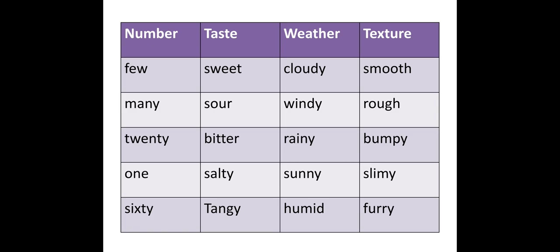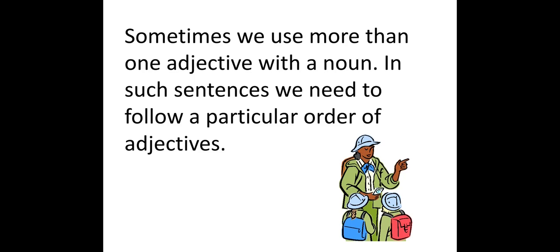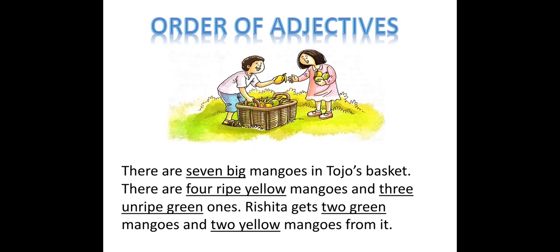So children, sometimes we use more than one adjective with a noun. Means we are not using only one adjective; with a noun, we are using more than one adjective. In such a sentence, we need to follow the order of adjectives. As you can see in the textbook, there is a picture that I have put on the screen also. So for the order of adjectives, we will see the picture.